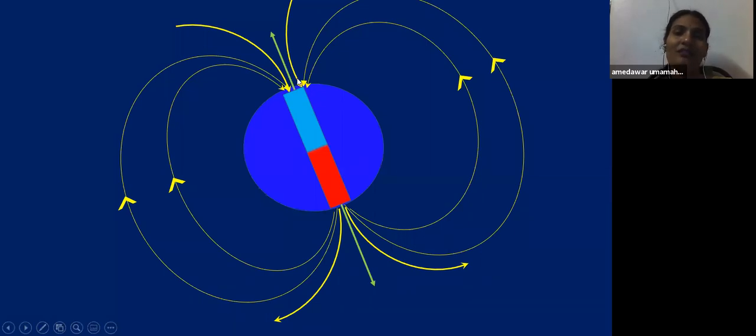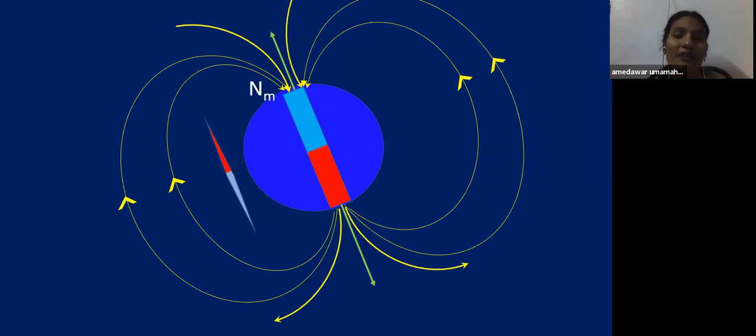If this is North and this is South Pole, then why do we always show the North Pole in this direction, children? So to avoid the confusion, the nomenclature of poles is based on a magnetic compass.